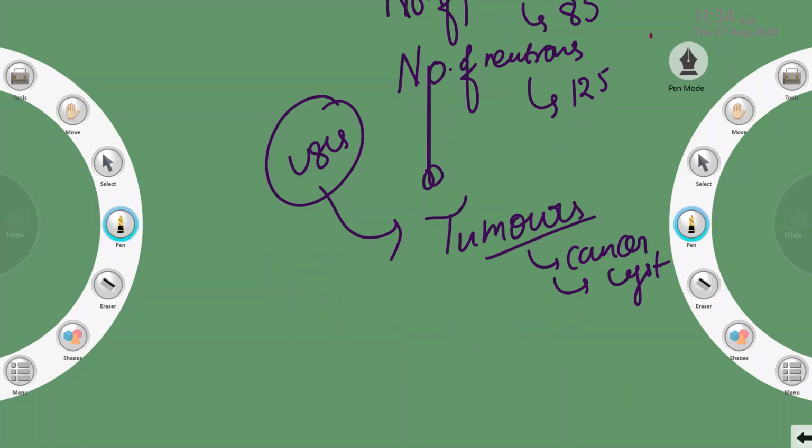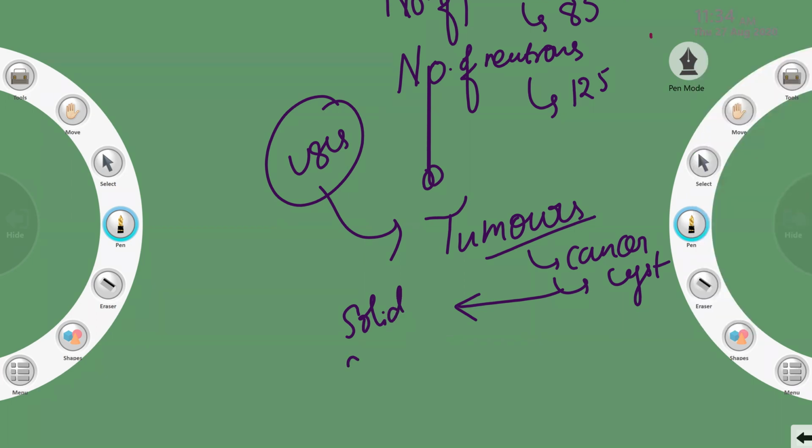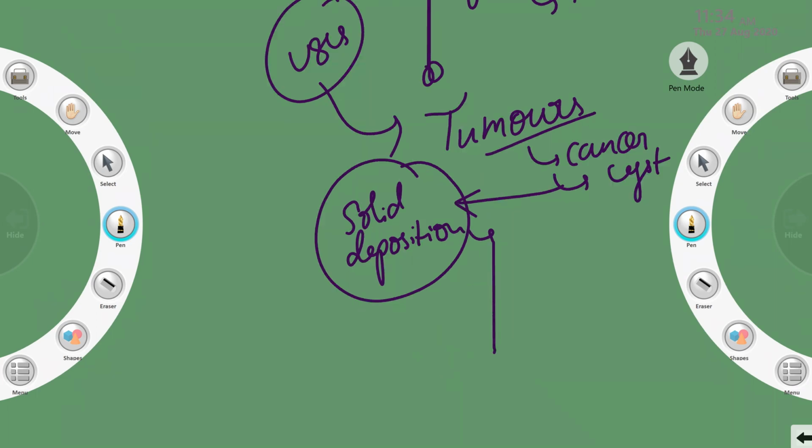So generally when you grow older, when you cross 30 or 40 years, sometimes your body gets some solid depositions, or unnecessary growth of cells. Ma'am, tumor or tumors?